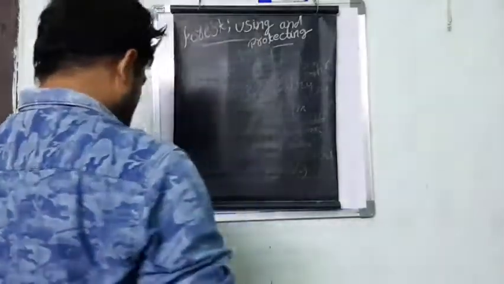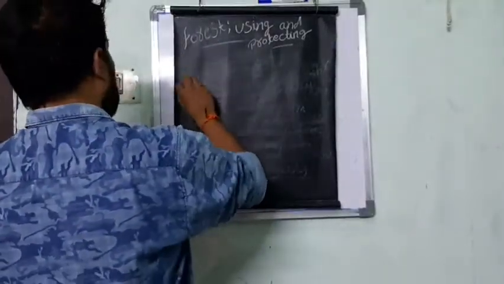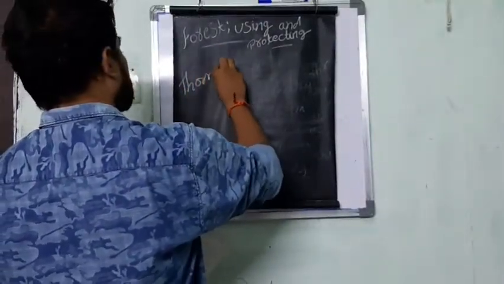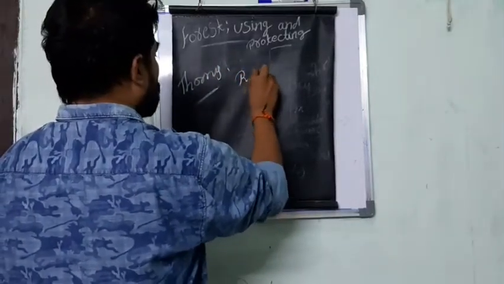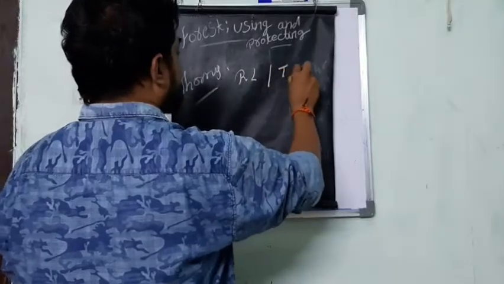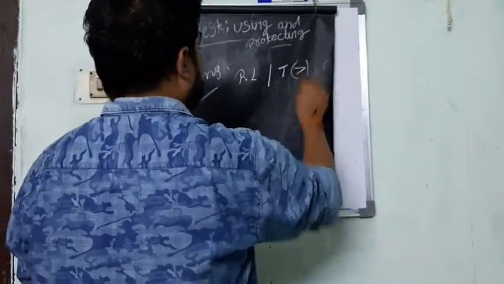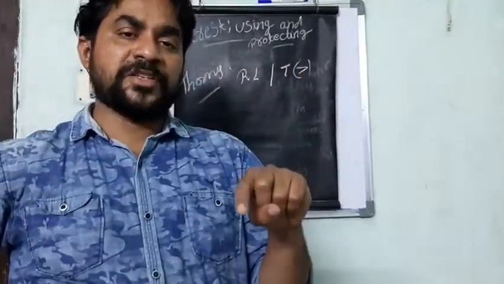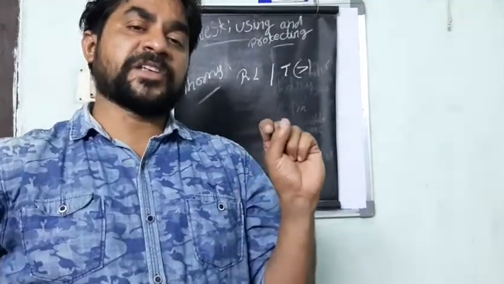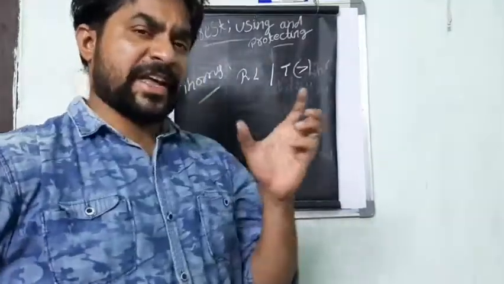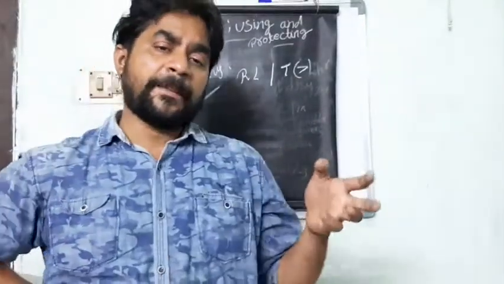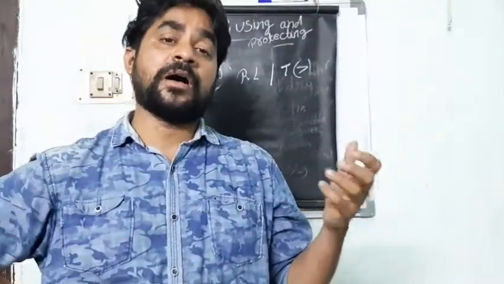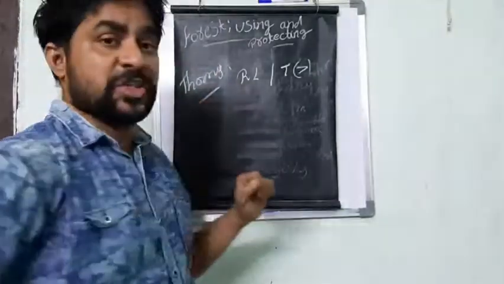Next one is called thorny forest, where the rainfall is low and the temperature is also high. So rainfall is low and the temperature is very high. It looks like desert conditions, particularly in Telangana, Mahabubnagar, Nalgonda, and that side we have thorny bushes.